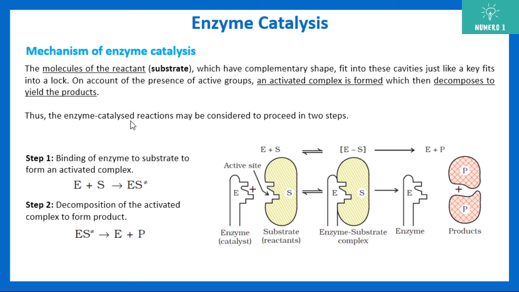Thus an enzyme-catalyzed reaction may be considered a two-step process. First is the binding of enzyme to substrate to form the activated complex, E plus S, enzyme plus substrate. Then the decomposition of the activated complex to form the product, giving E plus P, where P is the product.